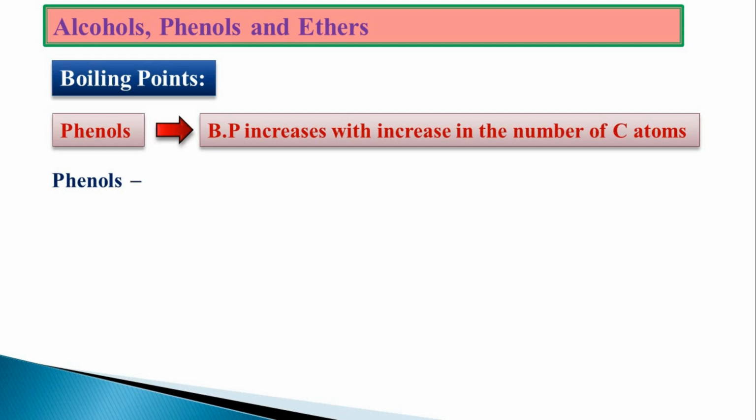The phenols are having boiling points higher than that of the haloalkanes and haloarenes. It is mainly due to the intermolecular hydrogen bond which is present in the phenol molecules. In case of phenol molecules, we are having intermolecular hydrogen bonding, whereas in haloalkanes and haloarenes, we don't have any kind of intermolecular hydrogen bonding.